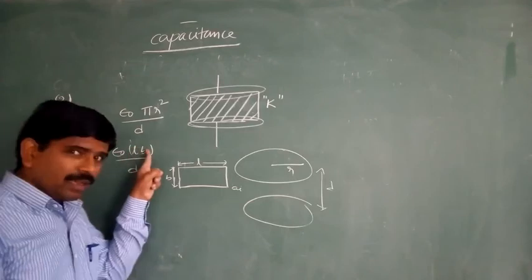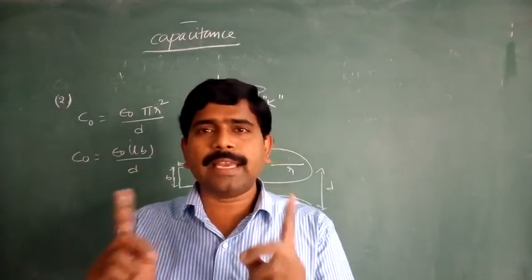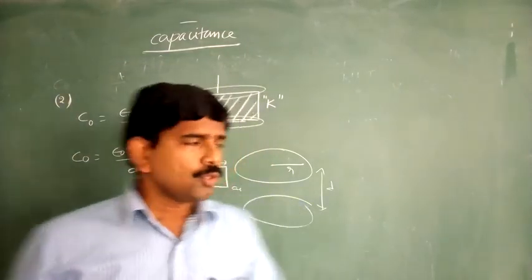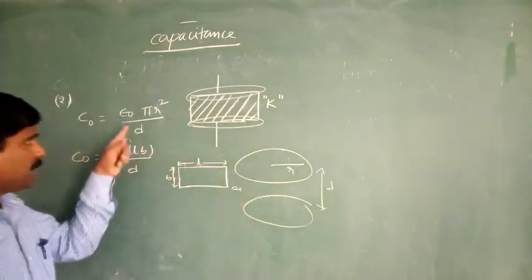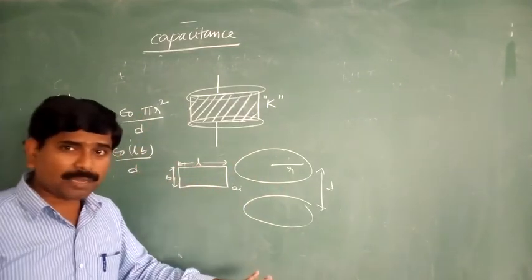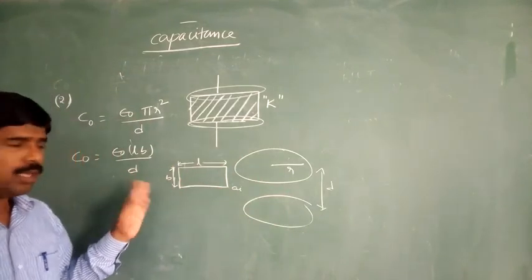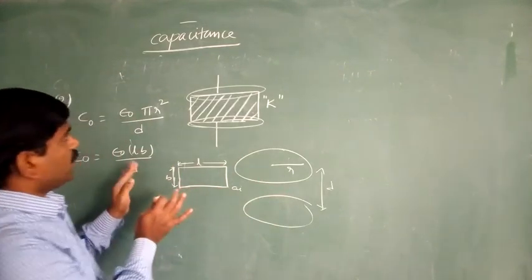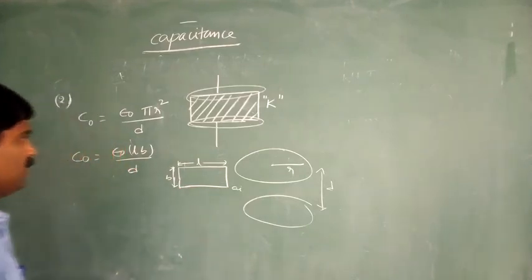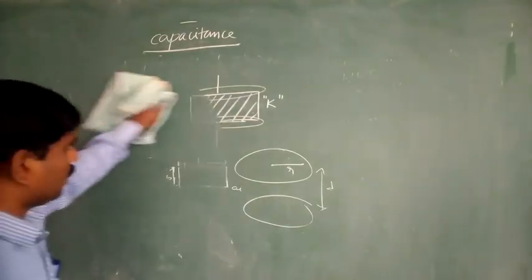Here, what is area? We are taking capital A as the area of the cross section of the plate, whatever the shape may be. So in case of circular plates, it is pi r square. In case of rectangular, length into breadth. In case of square plates, that is side square. So this is regarding the capacitance of the parallel plate capacitor.